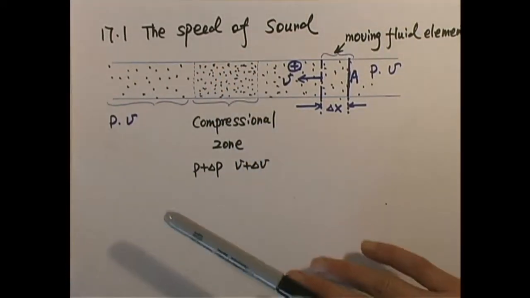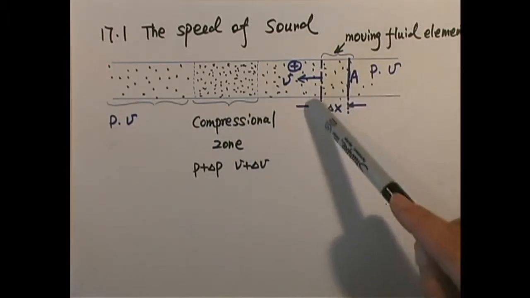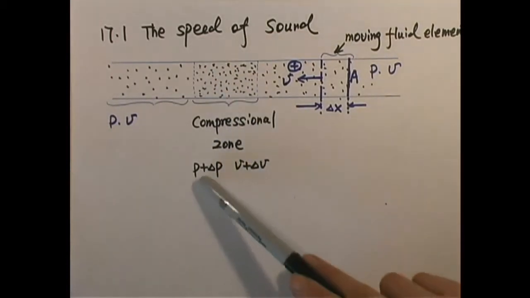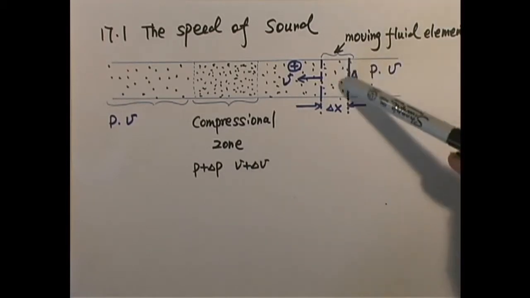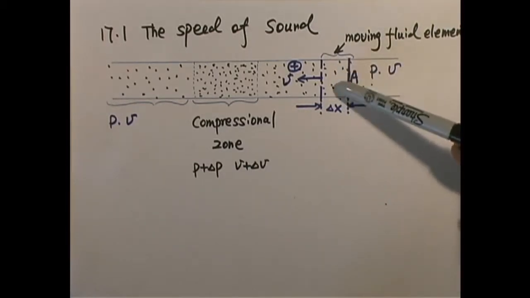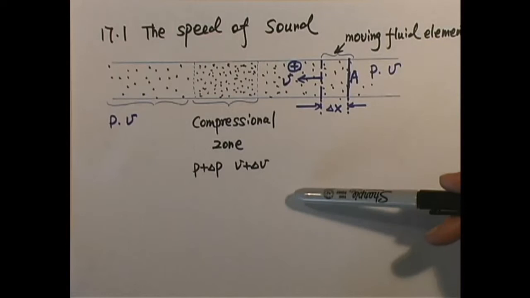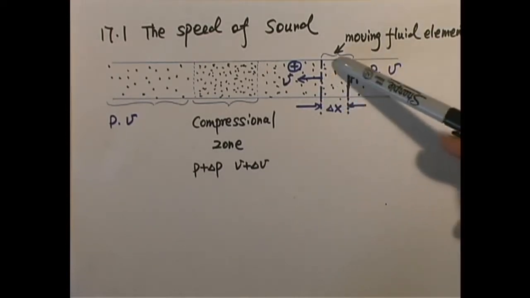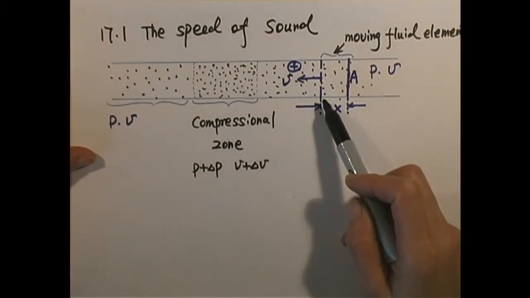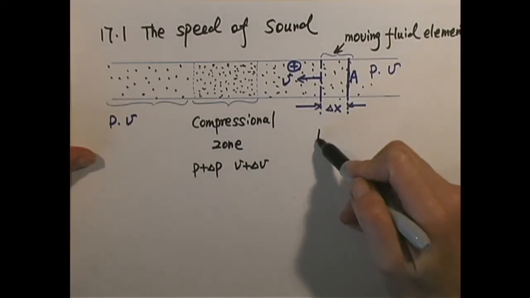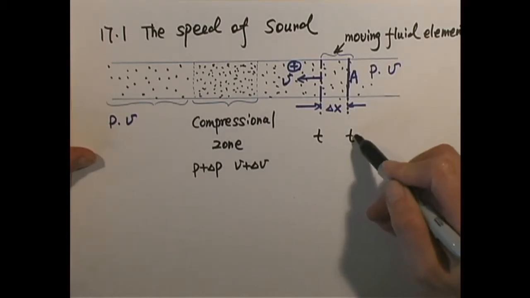Once the slice of fluid enters this compressional zone, the front face will encounter P plus delta P, which is a higher pressure, and the trailing face will still remain outside. This will cause a problem. That is, there is a compression of this slice of fluid. If the left edge of the fluid element enters the compression zone at time t, and the right edge enters the compression zone at time t plus delta t, there is a time delay.